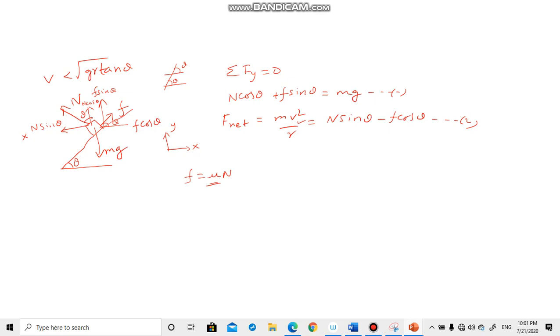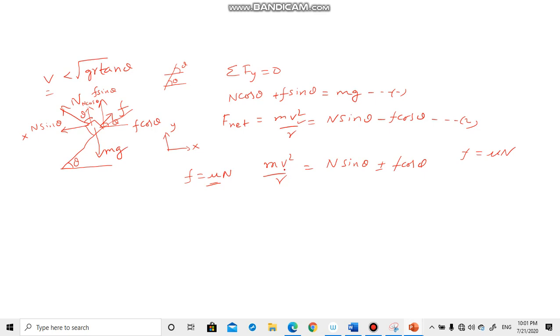is equal to N sin theta plus f cos theta. So in a general sense we can say that mv square by r is N sin theta plus or minus f cos theta, depending upon the value of v. If the value is less than gr tan theta, you have to put minus. If the value is more than gr tan theta, you have to put plus. So once you work out N and f, see what is this f? f is always mu times N. So once you work out N, f is worked out. r is the known radius, m is the mass of the vehicle. You can work out the value of v.